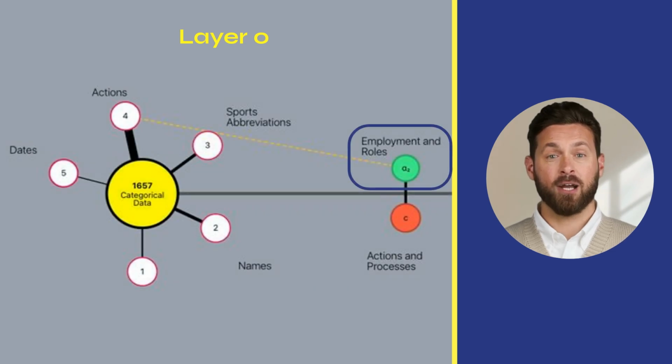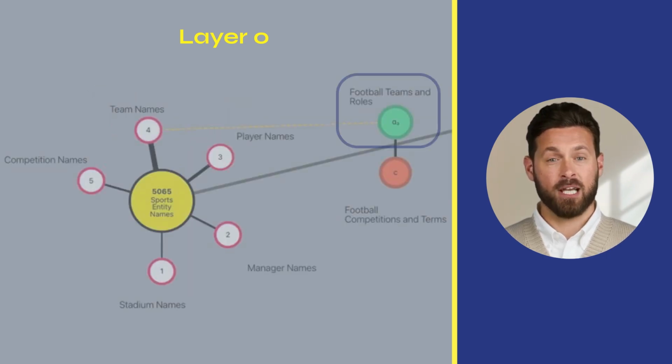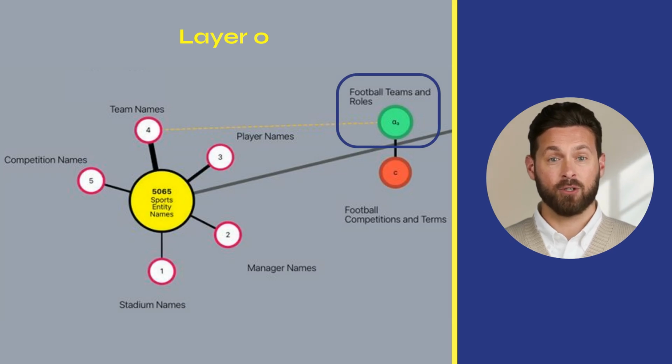Employment and roles, cut out from the precursor category categorical data, involving the tokens transfer, incub, stint. Football teams and roles, abstracted from the precursor category sports entity names, including the tokens goalkeeper, relegation, Cardiff, Southampton.